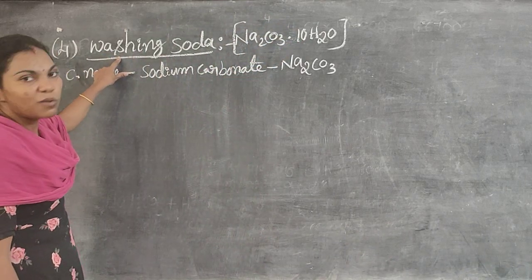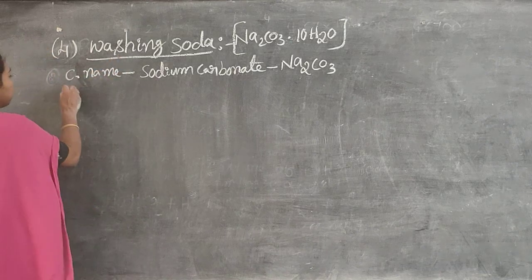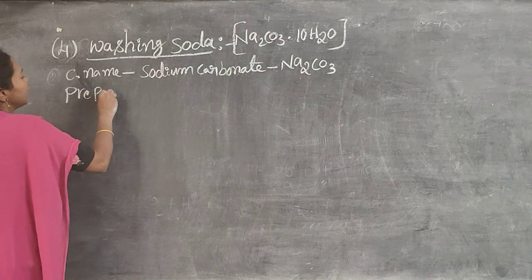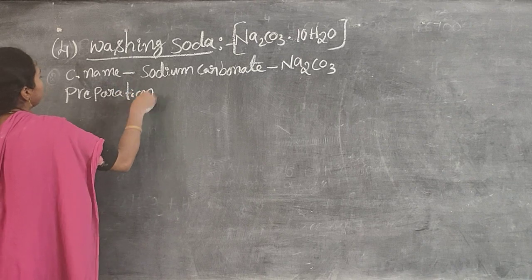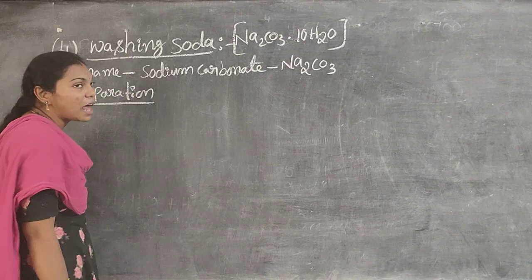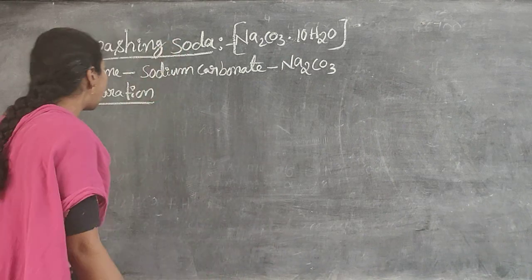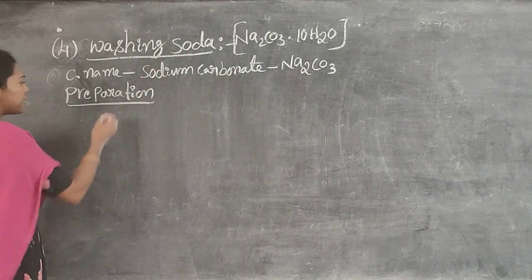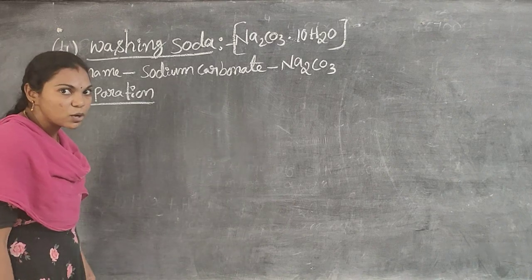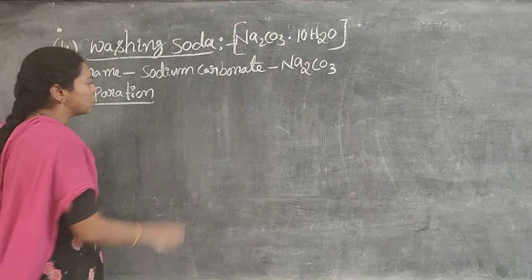Now, how do we prepare washing soda? By heating baking soda, we can prepare the washing soda. Already I have given the equation. Preparation: by using baking soda, we prepare washing soda.